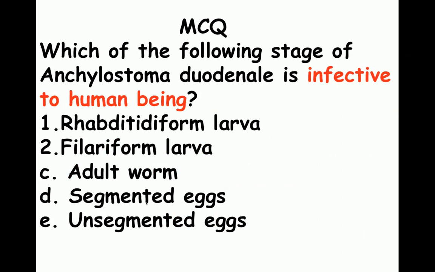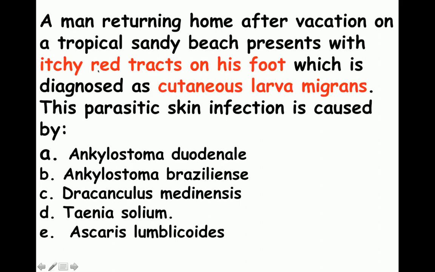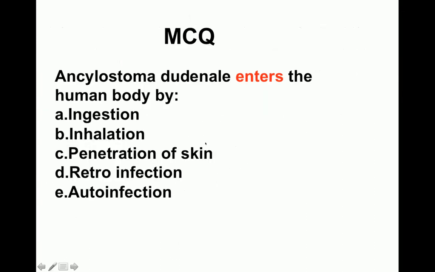Then the MCQs. Which stage is the infective form of Ankylostoma duodenale? So you tell us the infective stage. Red itchy tracks on the foot of a person who is coming home from a sandy beach present with cutaneous larva migrans. So which parasite is going to produce this? Ankylostoma duodenale enters the human body by which site? So these are 3 very important MCQs. Please read the MCQs properly, go through all the options, and then give your answer. Thank you.